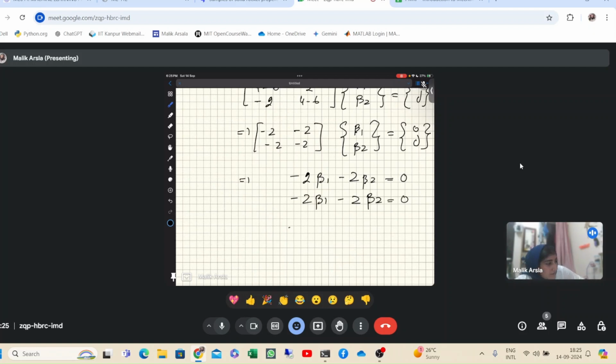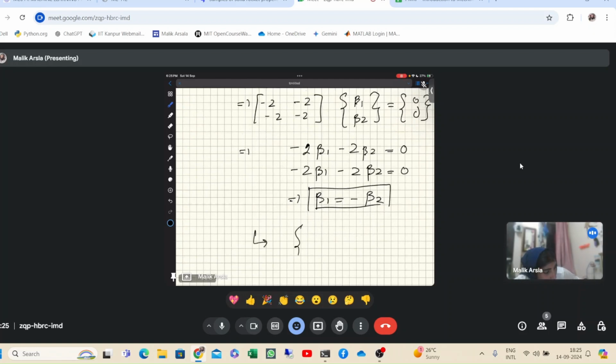Now solving these equations we get beta 1 is equal to minus beta 2. So our eigenvector which we proposed will be, let me write it as beta 1 only, and instead of beta 2 we can put minus beta 1.